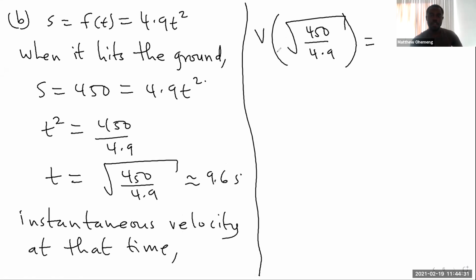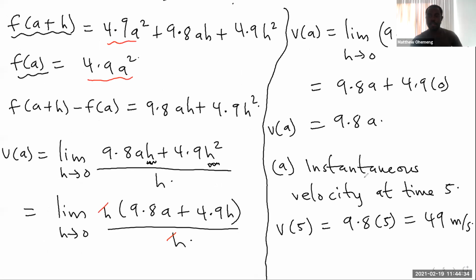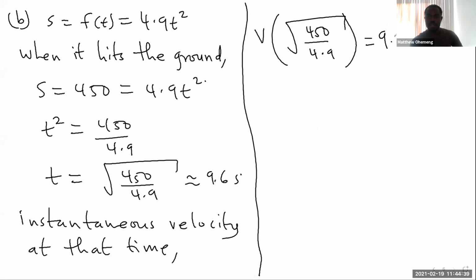What's the formula for the instantaneous velocity? We got the formula back here. It's 9.8 times the a, right? So that'll be 9.8 times this thing, or 9.8 times 9.6 if you want to approximate, so that's 9.8 times the square root of 450 over 4.9. That would be approximately, I think 90 something, but let me check. Yeah, 94 meters per second. Is it 94 meters? Yeah, 94 meters per second. And that's how you get it.